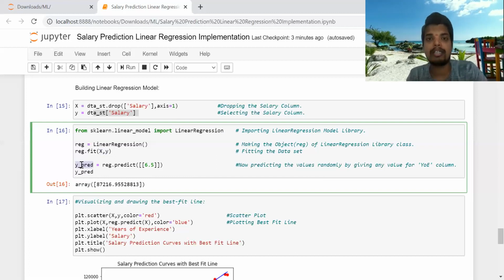How will we predict? There is a predict method, and we apply it on that regressor variable. So it is the regressor variable dot predict, and inside the parentheses we are going to pass the values.